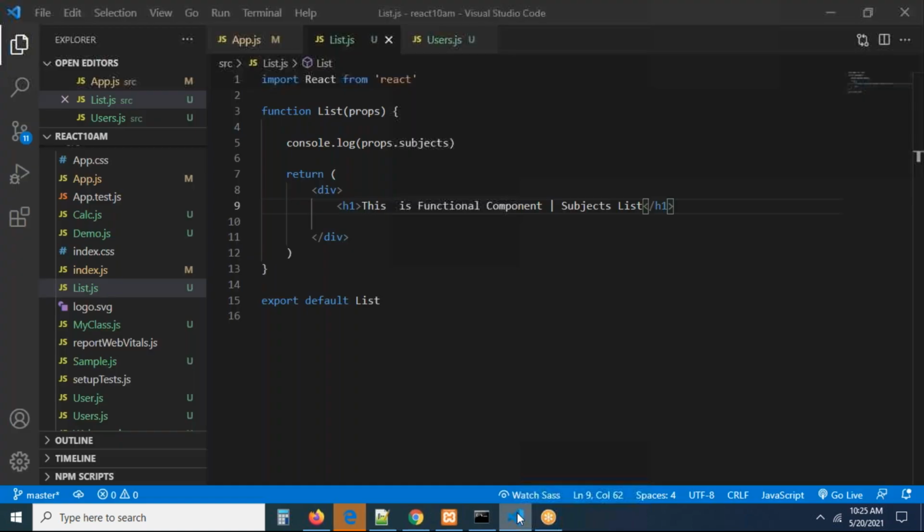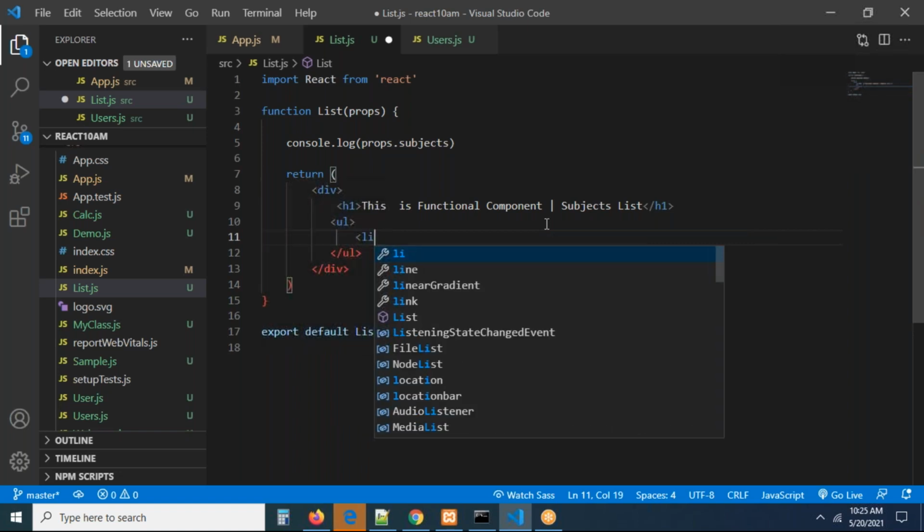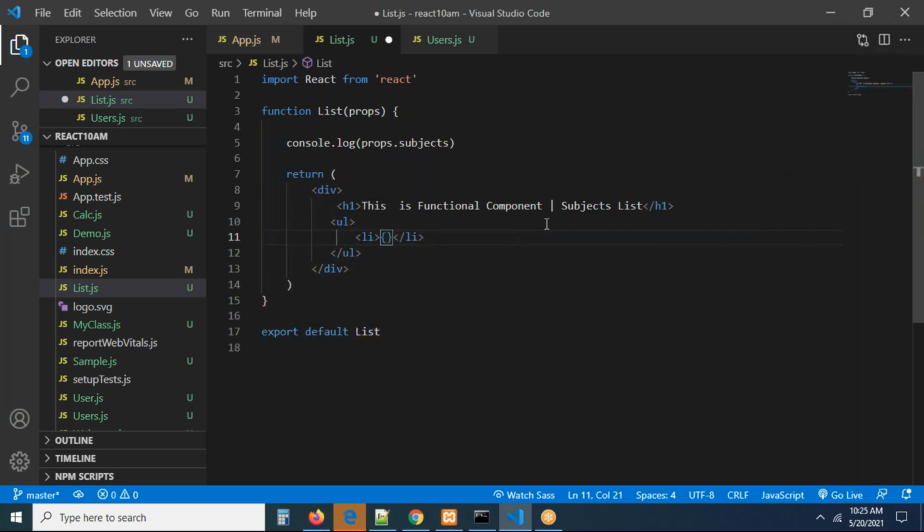Now you can go here and I'm coming down. You can take the ul and li tag. So li open, li close. Here you can write props.subjects.subjects of 0. By writing this, what are you going to get? First subject.